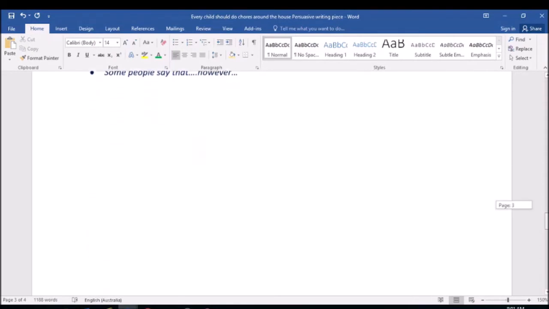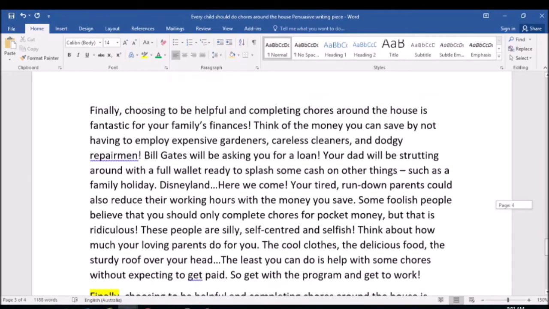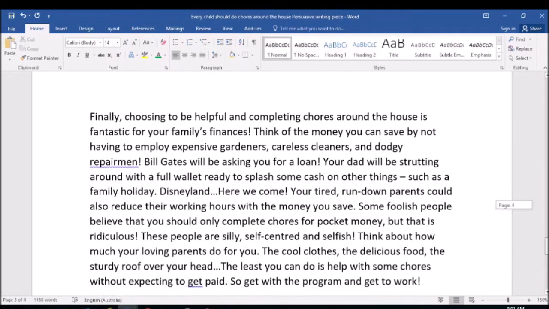Okay, so let's go down and see what I've come up with for this argument. I'll read it out loud and then we'll go to the same paragraph down the bottom and look at how I've structured it. Finally, choosing to be helpful and completing chores around the house is fantastic for your family's finances.